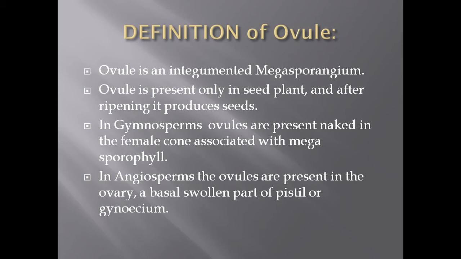So the ovules are present in the basal swollen part of the pistil, that is the ovary, and after ripening the ovules produce the seeds and the ovary produces the fruits. So in the angiospermic plants, the seeds are protected inside the fruit. These are called the covered seeds.